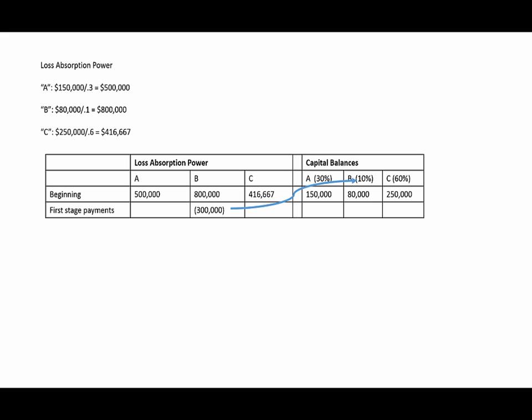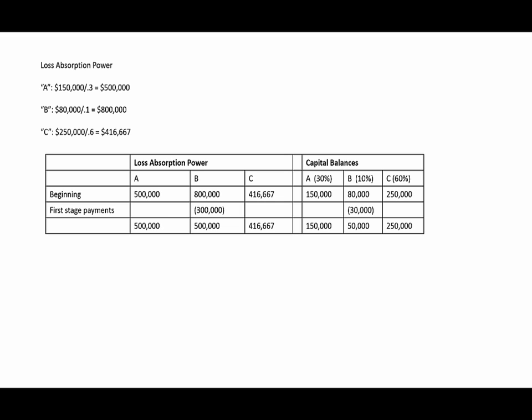To determine how much of a cash payment that implies, we take partner B's change in loss absorption power, $300,000, multiply that by partner B's profit share, and that implies a $30,000 decrease in partner B's capital balance, which means a $30,000 payment to partner B. As a result of this, in our new balances, A's loss absorption power is still $500,000, B's loss absorption power has been reduced to $500,000, and C is still bringing up the rear at $416,667.